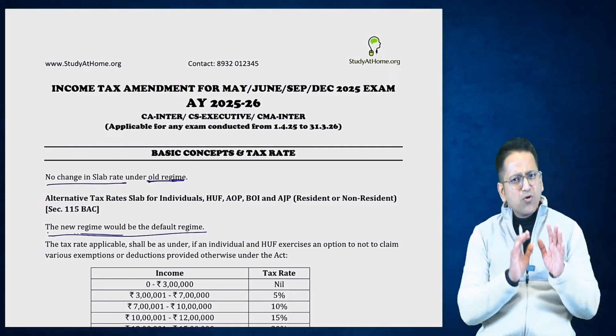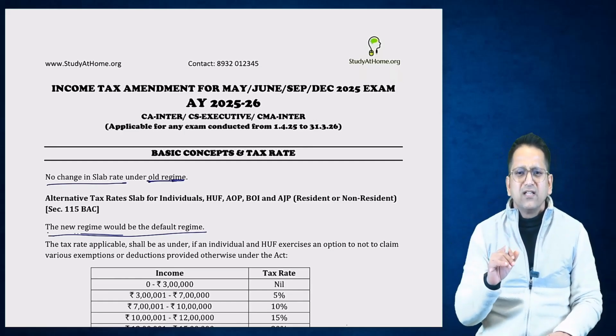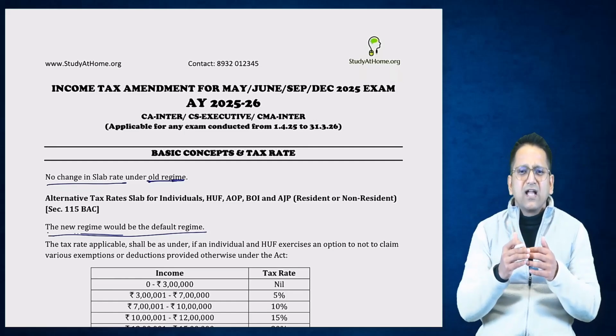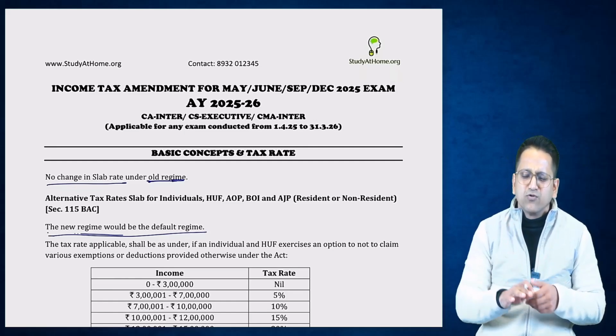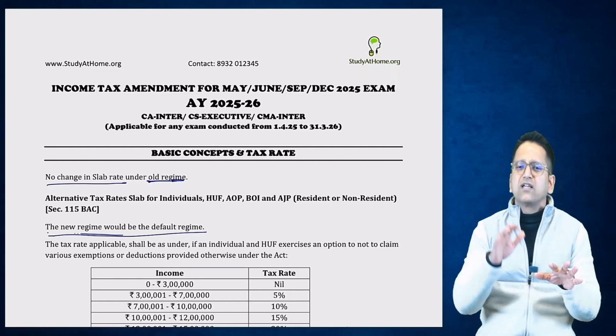Do you remember the slab rate of the old regime? There is no tax on income up to 2.5 lakhs. Then the next 2.5 lakhs, that is from 2.5 lakhs and 1 rupee to 5 lakhs, what is the tax rate on that? 5%. Then from 5 lakhs and 1 rupee up to 10 lakhs, 20%, and above that, 30%. This was the old slab. In the new slab, what was going on? The government had made slabs of 3 lakhs each. Up to 3 lakhs nil, then on the next 3 lakhs 5%, then on the next 3 lakhs 10%. It was going on like that.